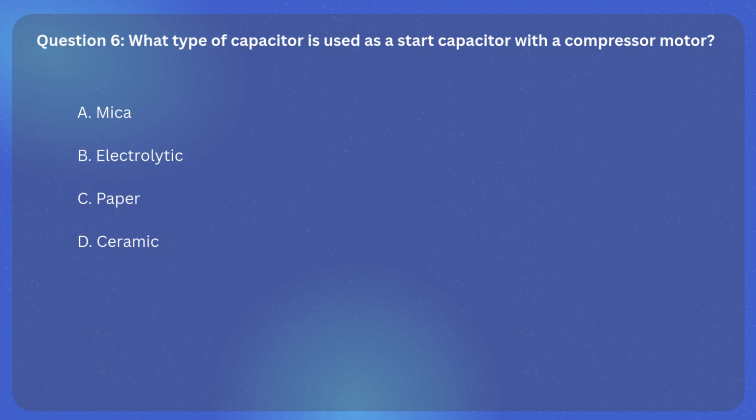Question 6. What type of capacitor is used as a start capacitor with a compressor motor? A. Mica, B. Electrolytic, C. Paper, D. Ceramic.